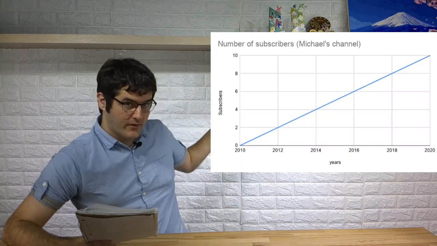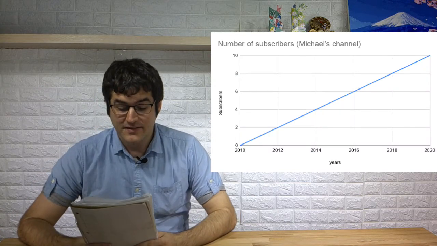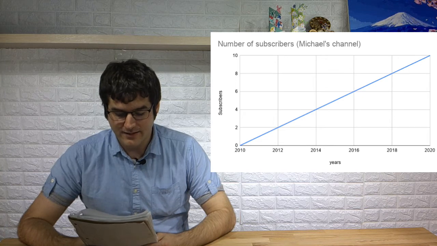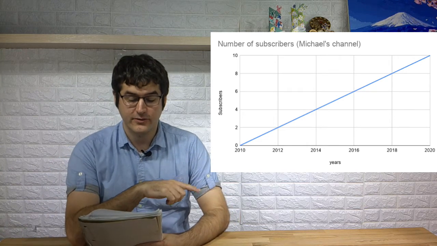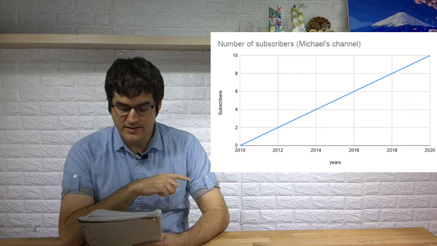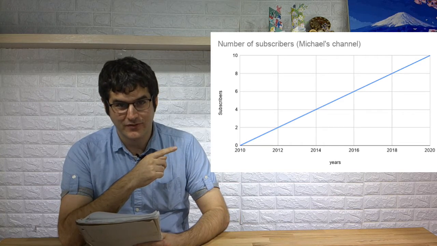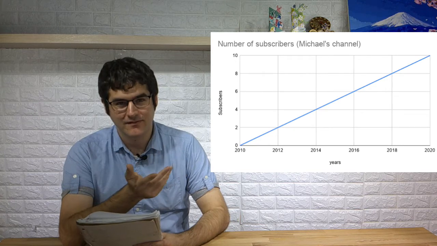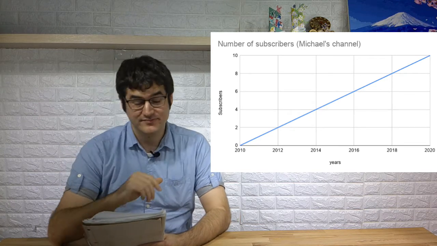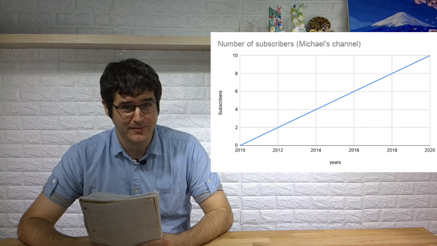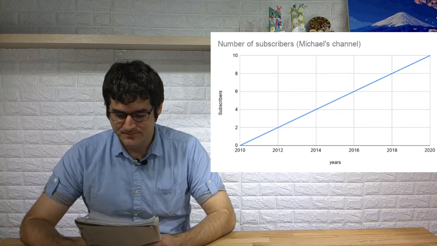Next up, numbers of subscribers is the content. Okay? And along the bottom we have 2010 to 2020. And then along the side we have 0, 1, 2, 3, 4, 5, 6, 7, 8, 9, 10, up to maybe 20. It's very low. Subscribe, please. Please subscribe and like. Okay?